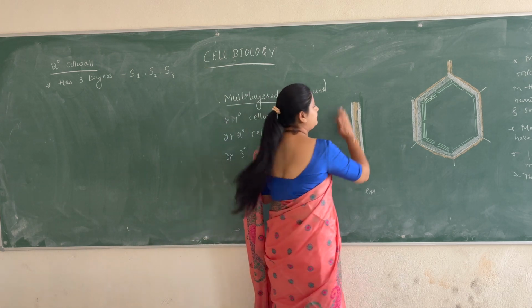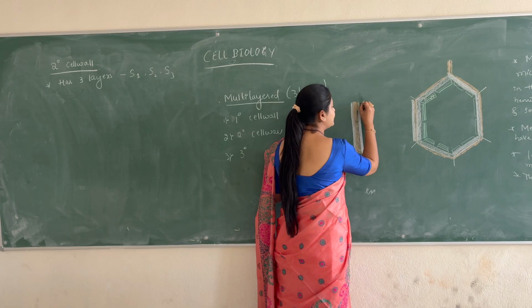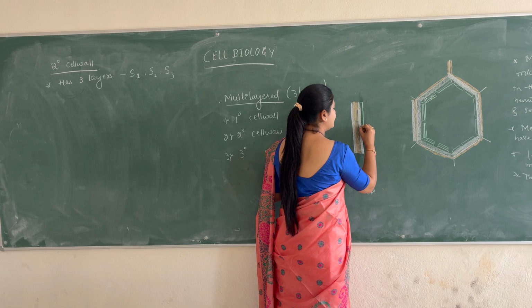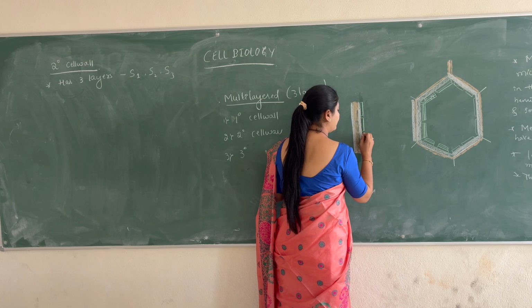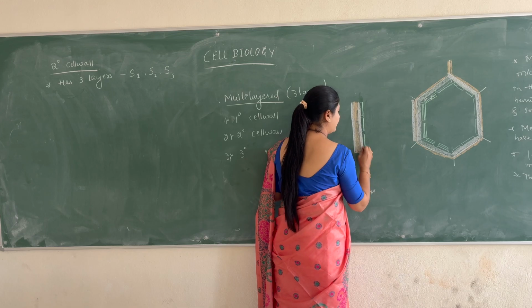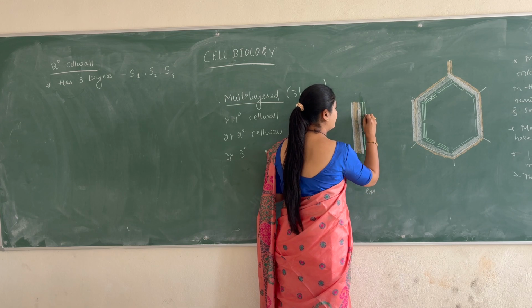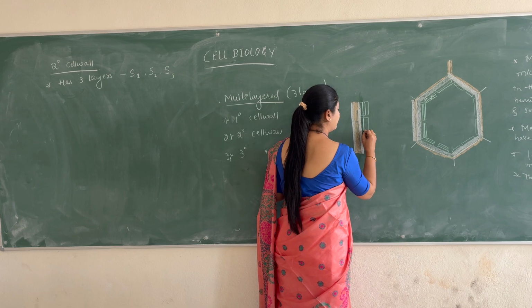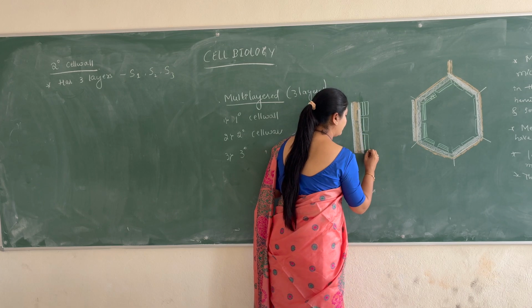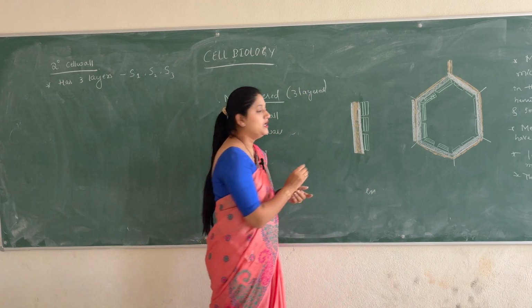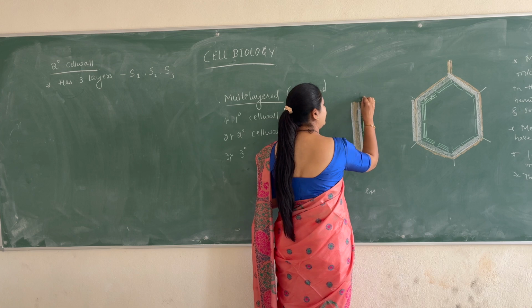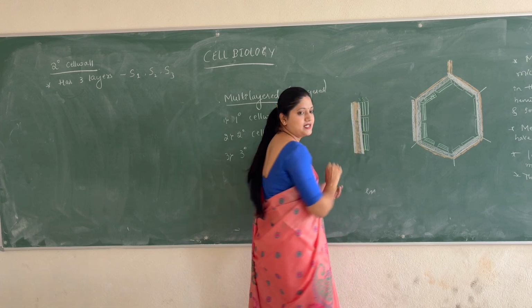Then after the primary cell wall, we have the secondary cell wall: S1, S2 and S3.